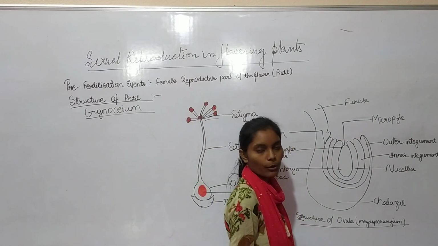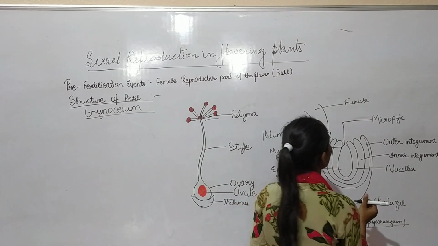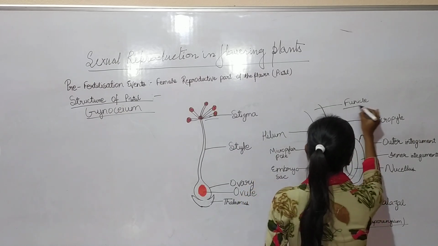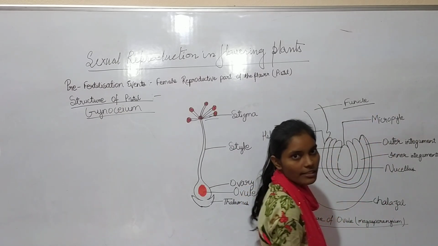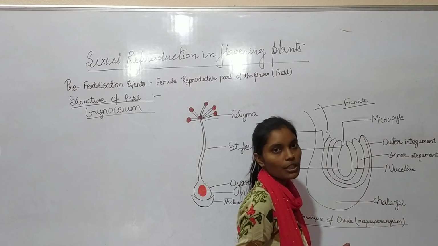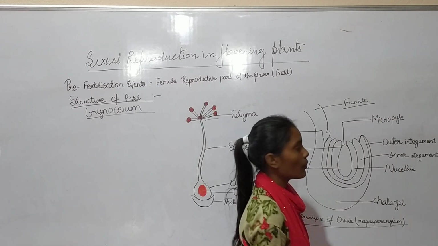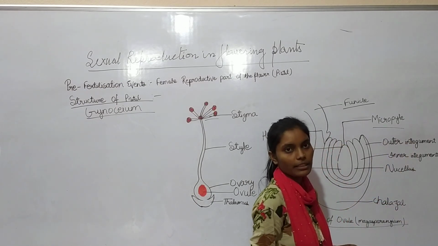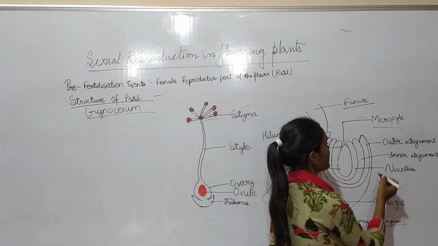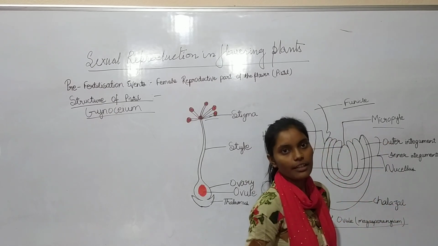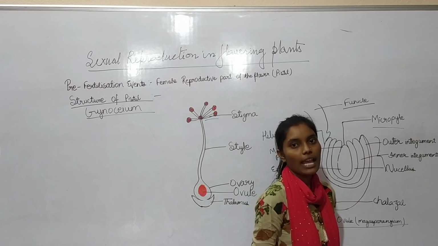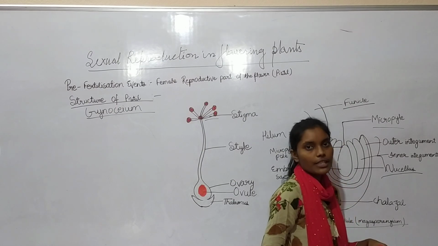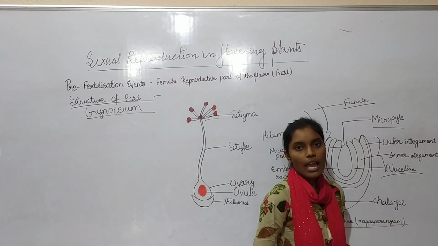Ovules arise from the placenta of the pistil. The structure of the ovule is known as megasporangium. The funicle is a stalk-like structure which represents the point of attachment of the body of the ovule to the placenta of the ovary. The micropyle is a narrow pore-like structure formed by the projection of the integuments. The integuments are the outer layers which provide protection to the developing embryo. And the nucellus is the mass of parenchymatous tissue which provides nutrition to the embryo sac.